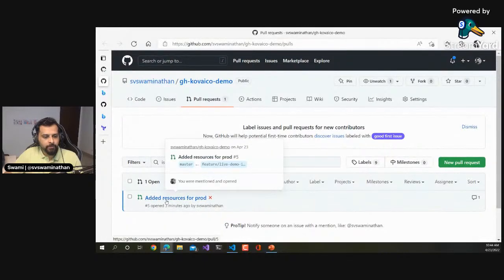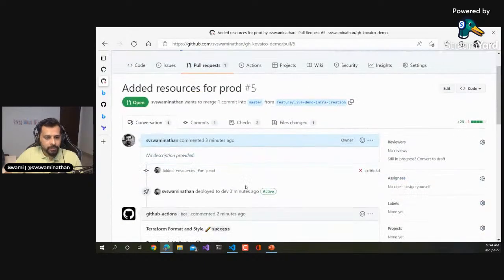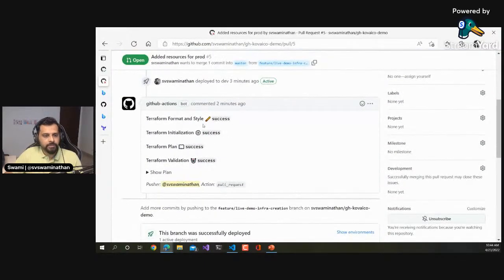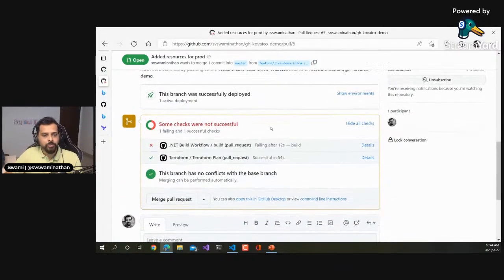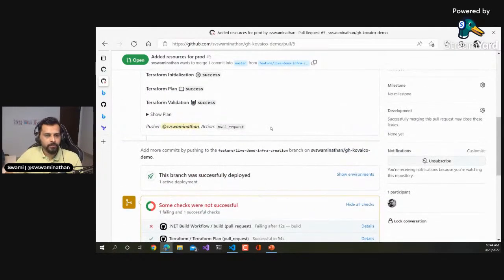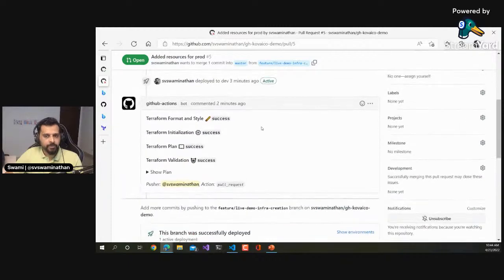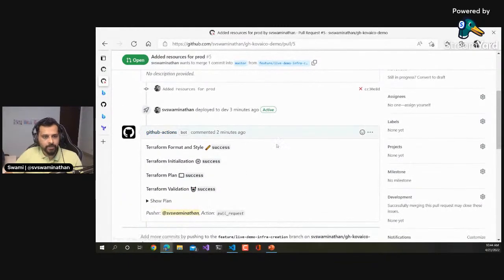so what we also accomplished is these GitHub Actions results have come up here. See, these are the commands which you ran, right? Terraform format and style success, initialization success, Terraform plan success, validation success. So now looking at this, it's easier for any of the reviewers to see whether they want to approve, merge this particular PR or not. Right? I'll also explain how this part is done now.